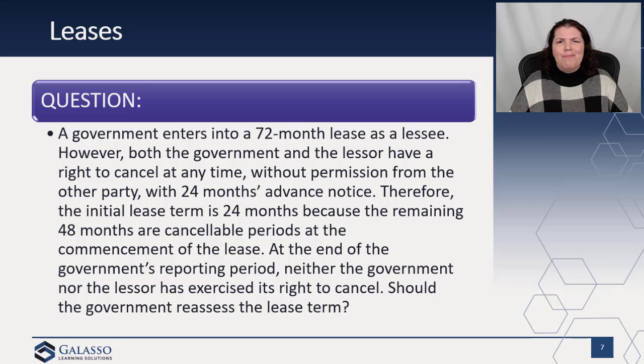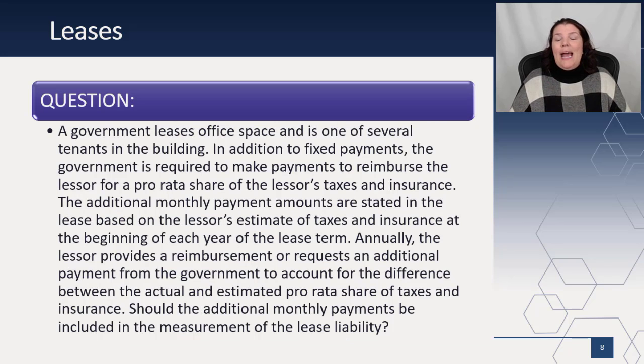The question was, now do I have to reassess the lease term? The answer is now yes, because if you haven't exercised it, you really still have 24 months to go. And so Statement 87 says periods for which both the lessee and lessor have the option to terminate without permission are cancelable. And so in this scenario, the new period of time is going to be 24 months. Therefore, we need to reassess the lease term at the end of the first reporting period and subsequent reporting periods as applicable. And then I guess there's two more lease questions.